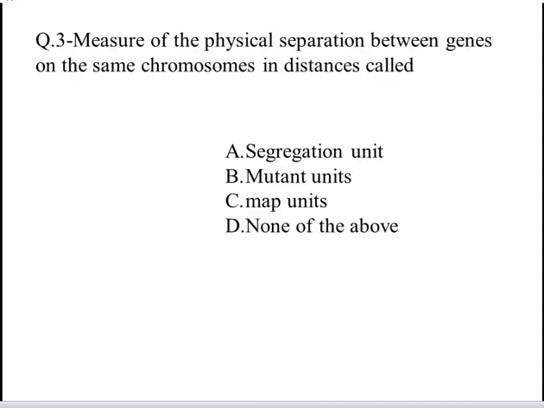The next question is, measure of the physical separation between genes on the same chromosome in distances called. These are your four options. A, segregation unit. B, mutant unit. C, map units. And D, none of the above. Yes, the correct answer is C, map units.